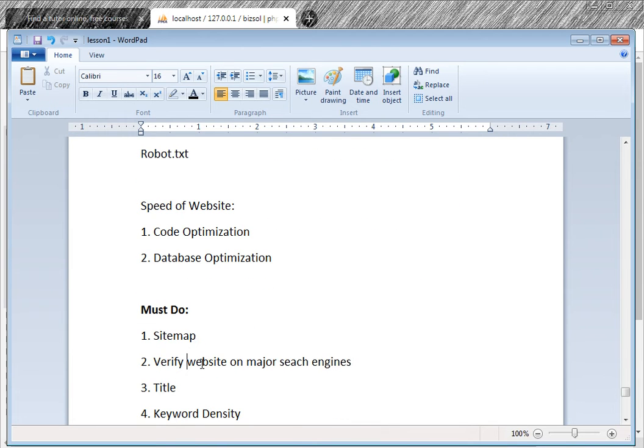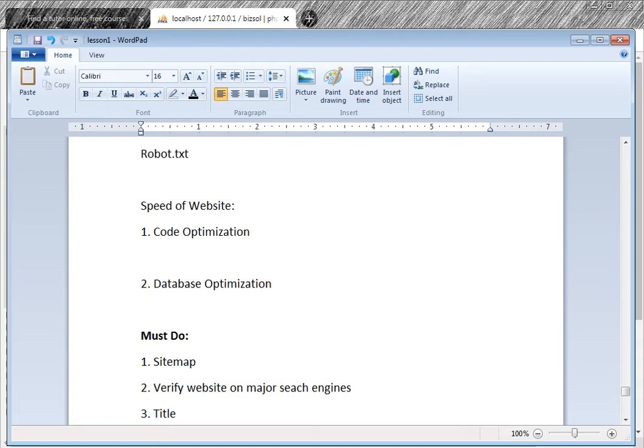Speed of the website. Code optimization. What is code optimization? Code optimization means you have to write the code accordingly to make a speedy website.